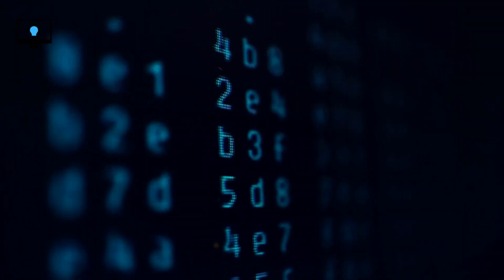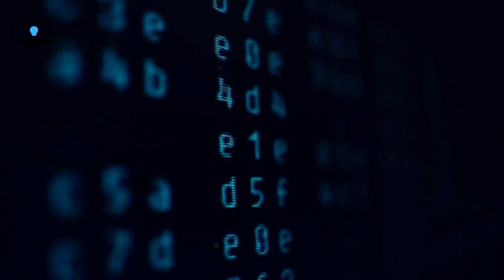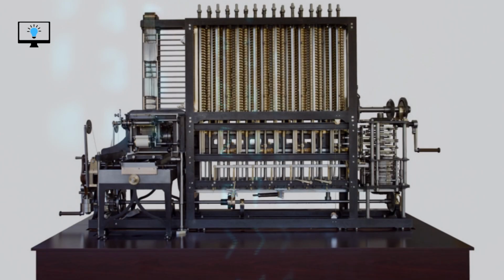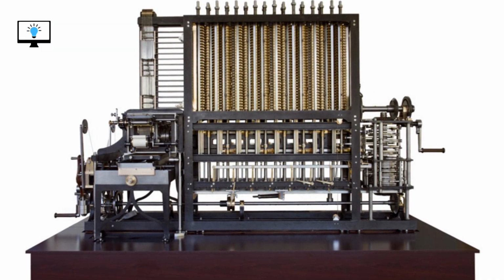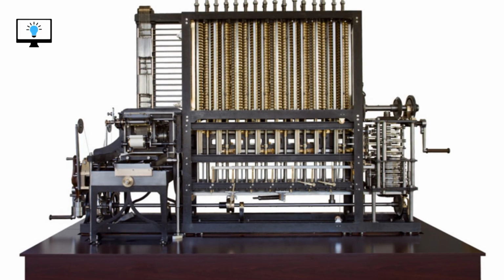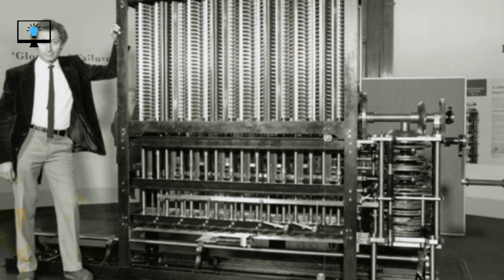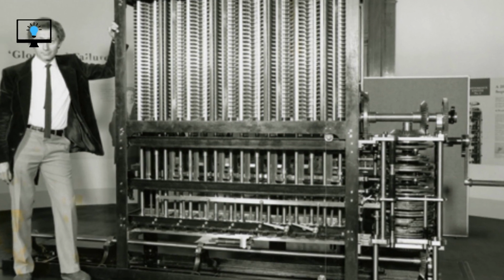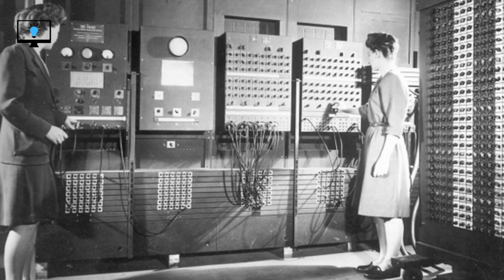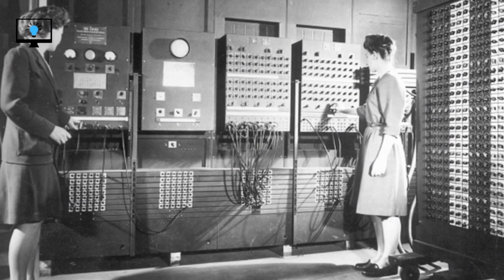The early days. To understand the history of programming languages, we need to go back to the early days of computing. In the early 1800s, Charles Babbage created the first mechanical computer, the analytical engine. This machine was capable of performing mathematical calculations and storing information on punched cards. However, it wasn't until the mid-1900s that computers became more widely available. The first electronic computer, the ENIAC, was built in 1945. It was a massive machine that weighed 30 tons and took up an entire room.